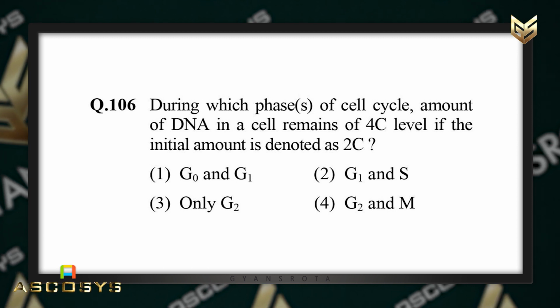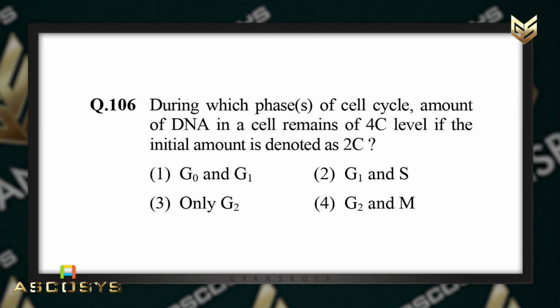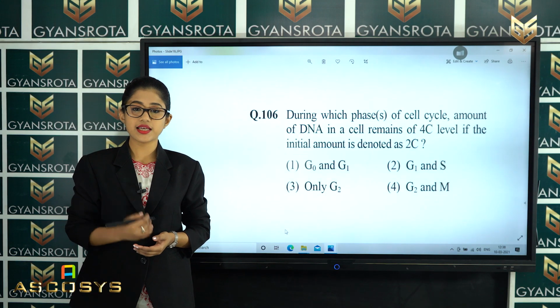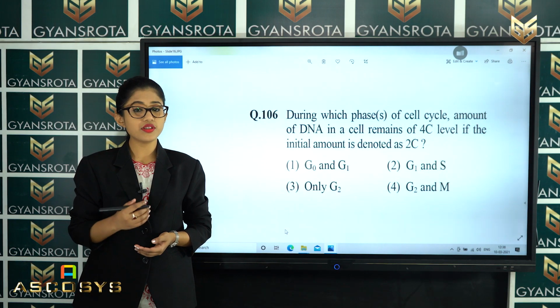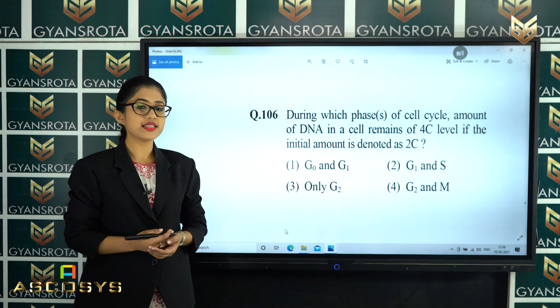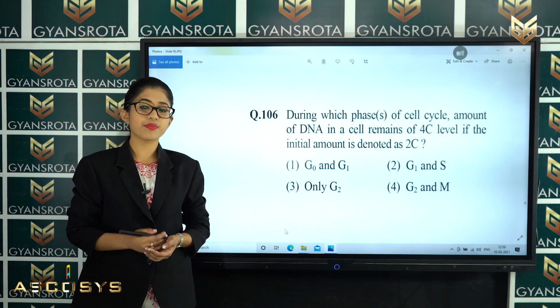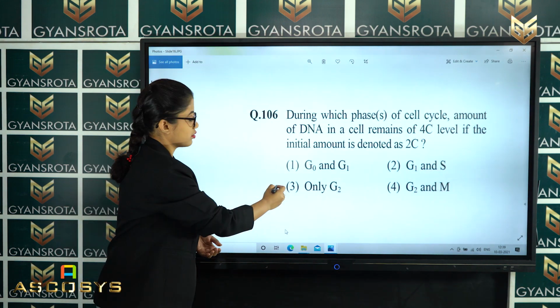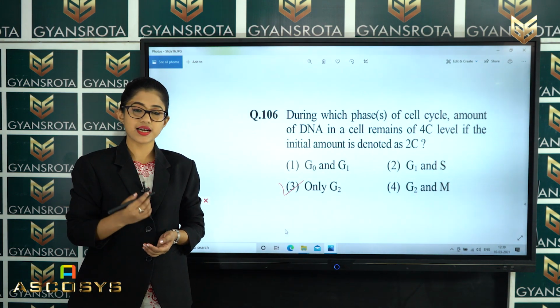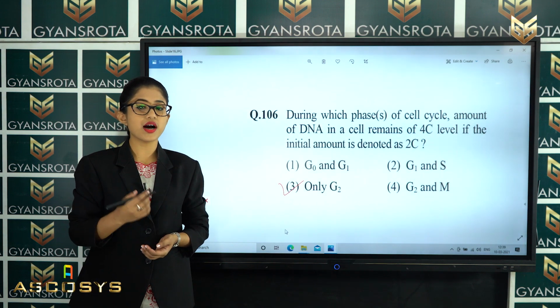First is given here the options G0 and G1, second is G1 and S, third is only G2 and the fourth is G2 and M. So this question has been directly given from your NCERT textbook of the chapter cell cycle and cell division. So which among these is the correct answer of this question? That is the option number 3, which is only G2 phase. So only G2 phase is the correct answer of the question number 106.